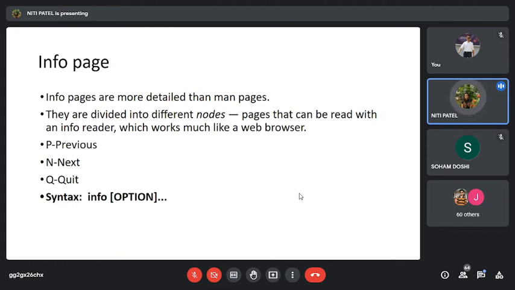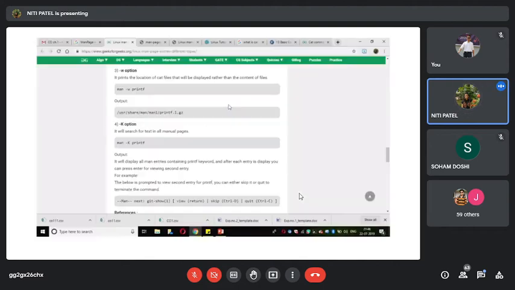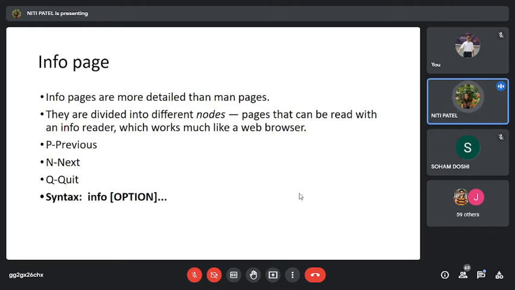How do you go through the pages? You have to go through the pages with previous, next and quit. If you want to go to the next page, you have to click on next. If you want to go to the previous page, you have to click on previous. That means that much big information is there in the info page. Every entry of a man page is there inside the info page also. A man page will be something short like what we have seen, but the info page will be in many pages. That means the information of a single command you will get in many pages. Are you getting?